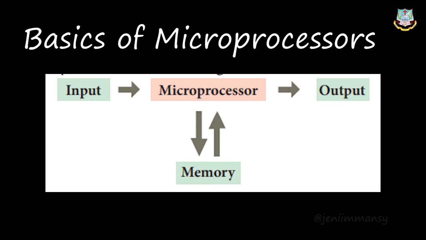This is driven by a clock pulse. Like a clock's seconds needle, here also a clock pulse will be there. According to that clock pulse only, the microprocessor will work. It will accept the input in binary data. Binary is nothing but numbers. Like in maths we are using 1, 2, 3, 4, 5, 6, 7, 8, 9, right?